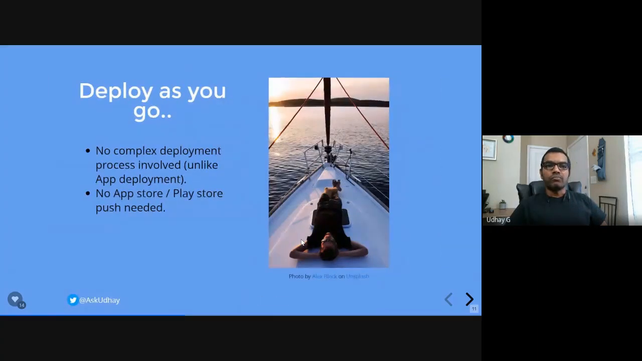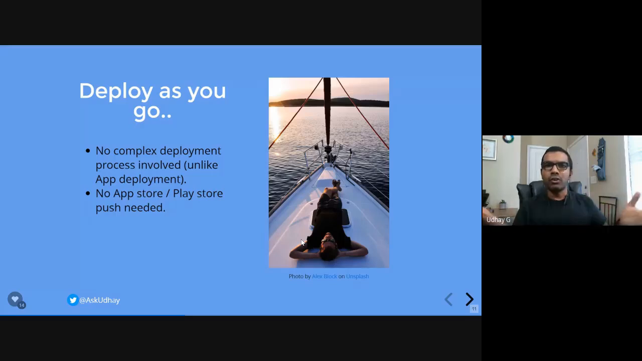And deploy as you go. This is one of the important features I like in PWA, because you don't have to wait for Play Store approval, or Google Play approval, whenever you want to deploy a new app, because it's your server, and you can have your own server somewhere in a remote region, right? Or you can even use AWS or Google Cloud Platform or Azure, whatever.